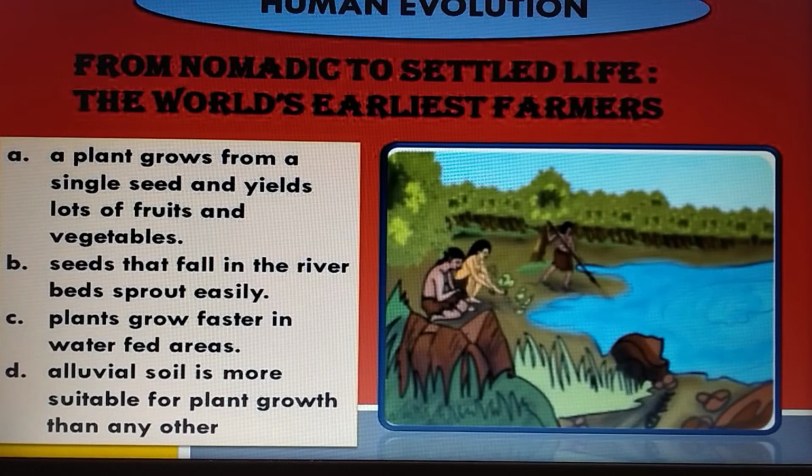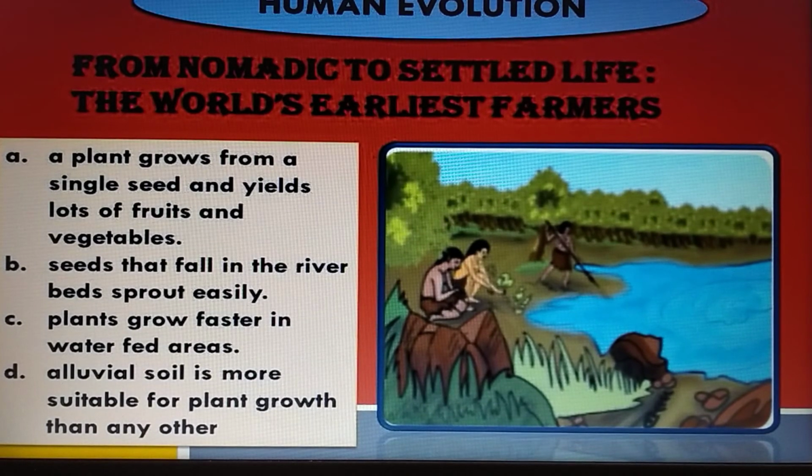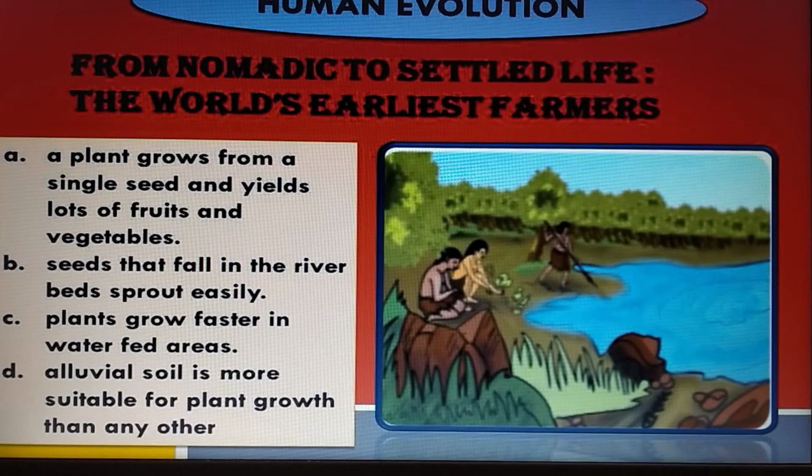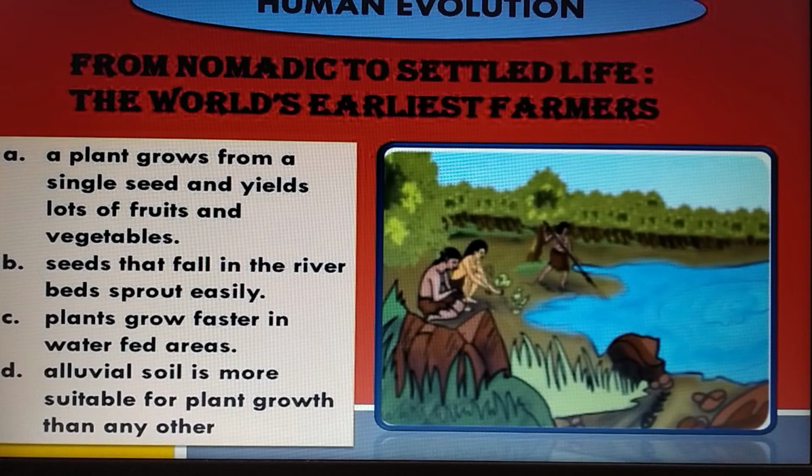With the above knowledge they gained, they realized that with proper sowing and nurturing, they could increase the number of plants more than the ones that grow naturally. Agriculture and farming came into existence. Animals were used in their farming.